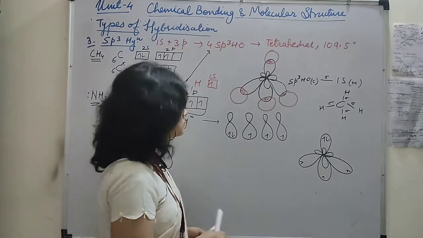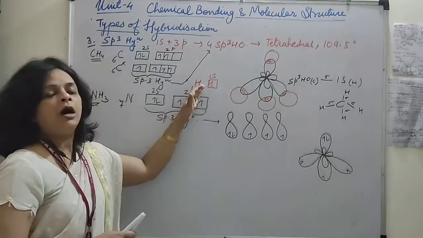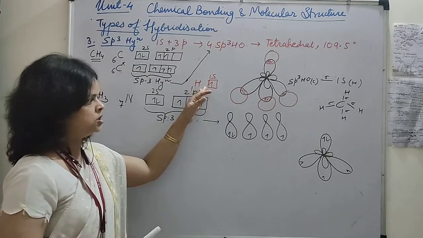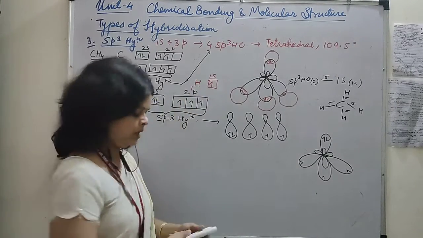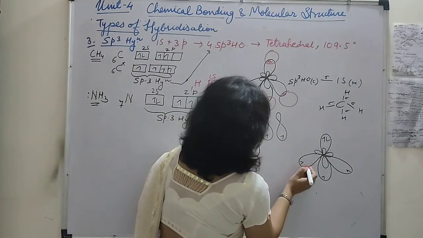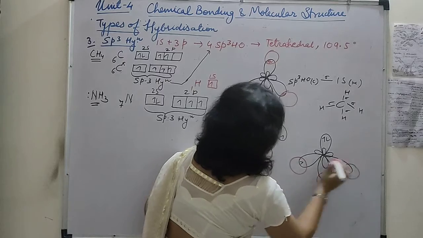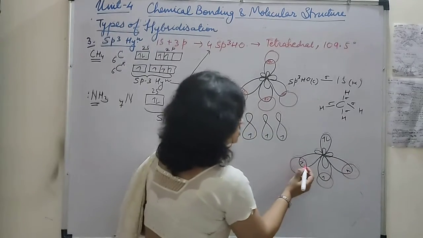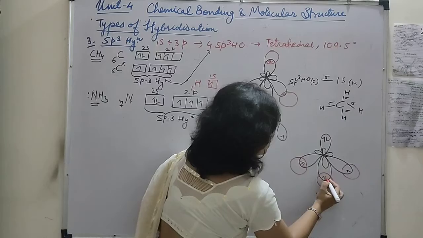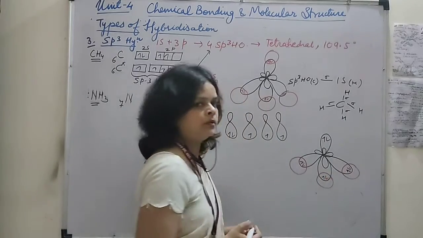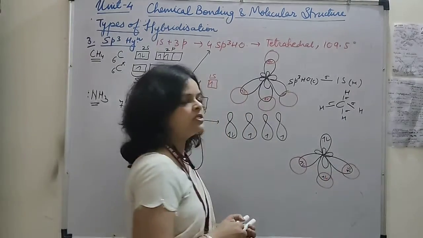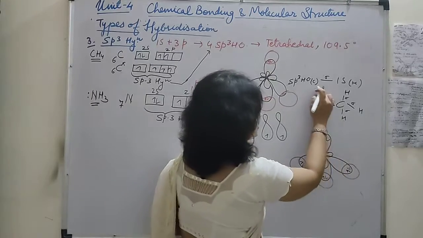Okay, now when it combines with 1s orbital of hydrogen, it's going to combine with 3. Okay, so let's show them here. And the hydrogen is also bringing its one electron, so they get paired up. Okay, and the name of this overlapping, it is same.